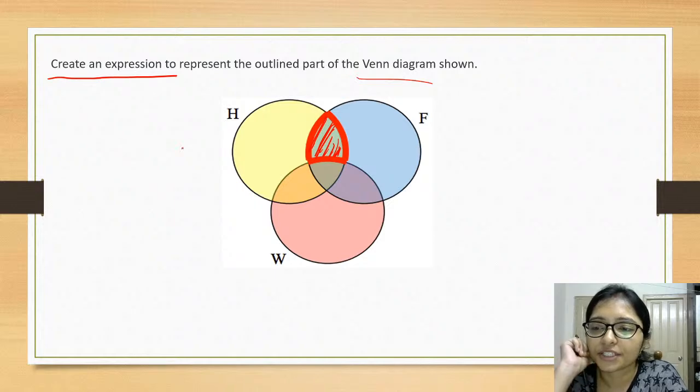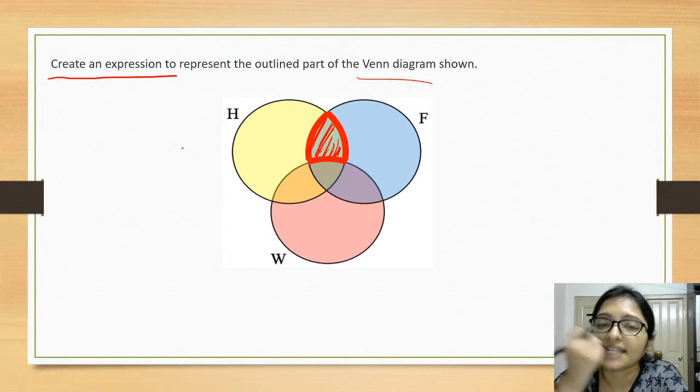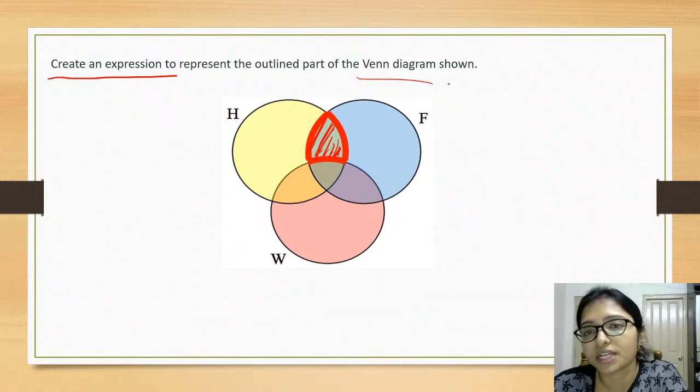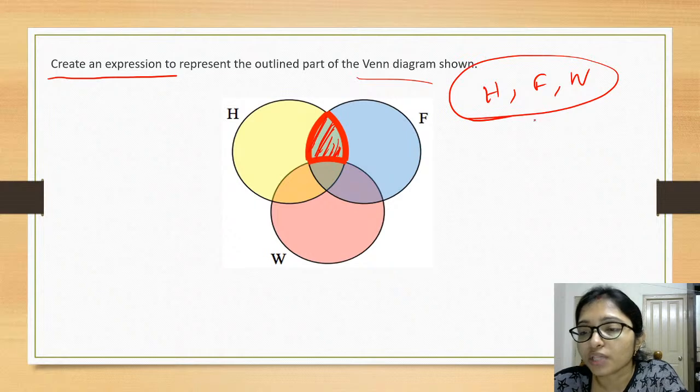Try to write down the expression in the form of H, F and W. What will be the expression in the form of H, F and W?